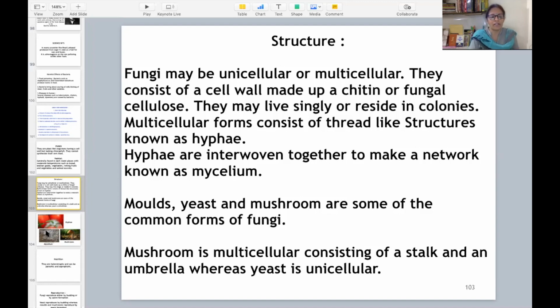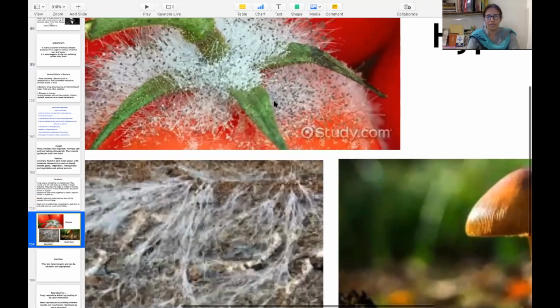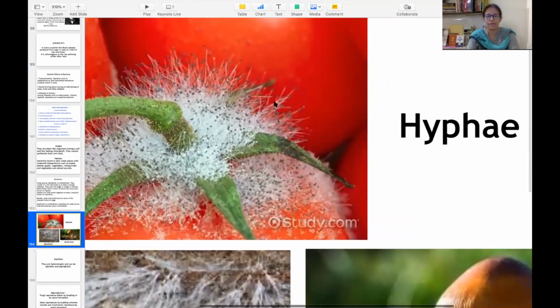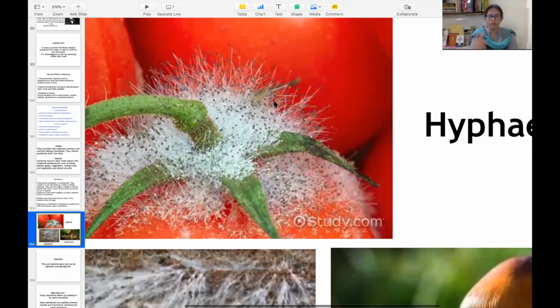Let me discuss this with you with the help of these pictures. So here you can see this fungus growing on a tomato. You can see the hyphae here. And on the hyphae, there are small black colored spots also seen. These black spots are known as sporangium.